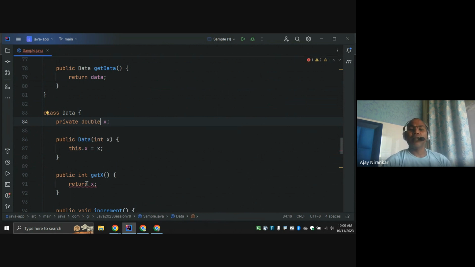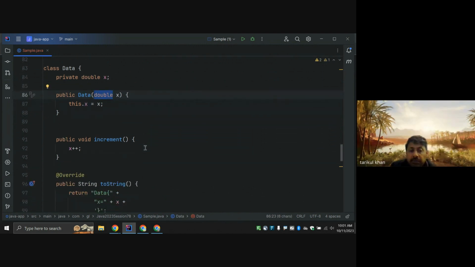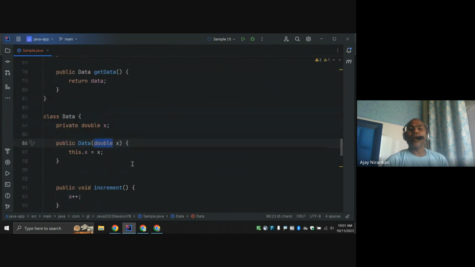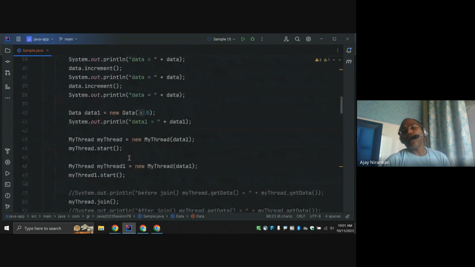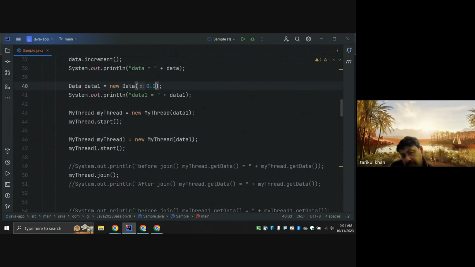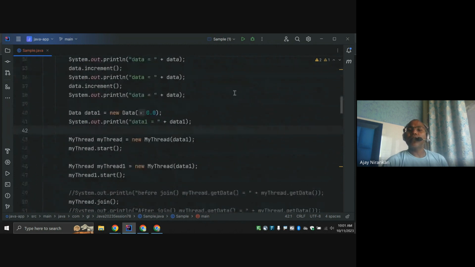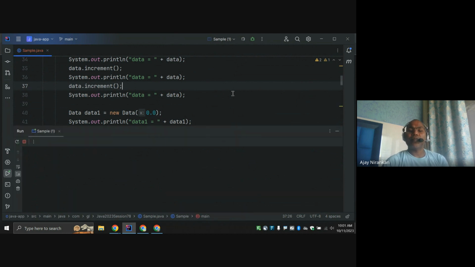Nothing else changes. Now I pass the double value, 0.0, and let's check. Now you are getting a double.